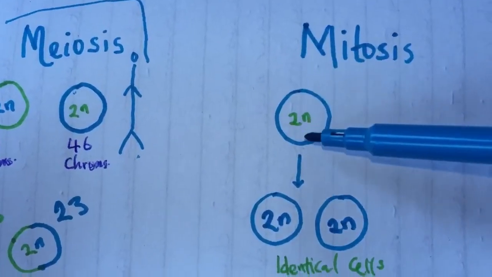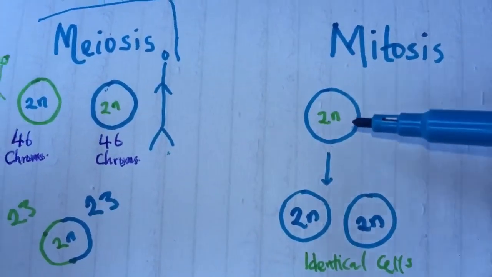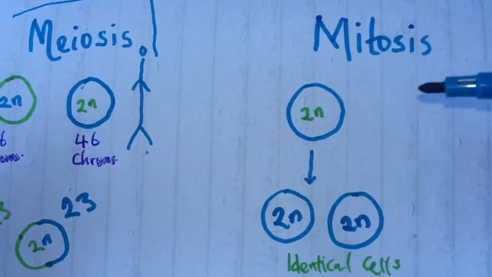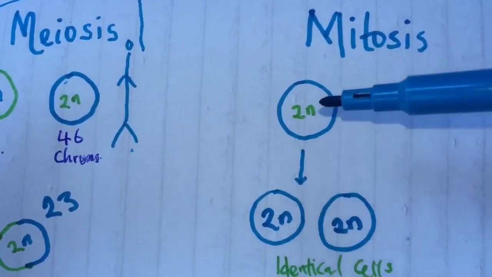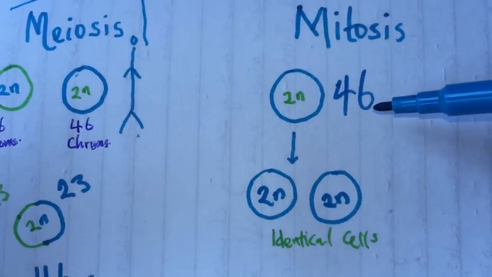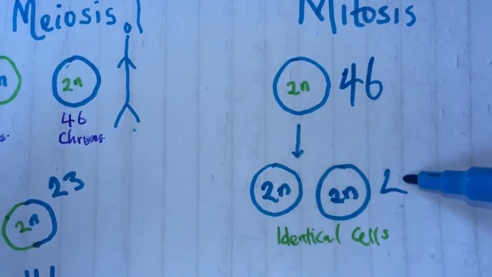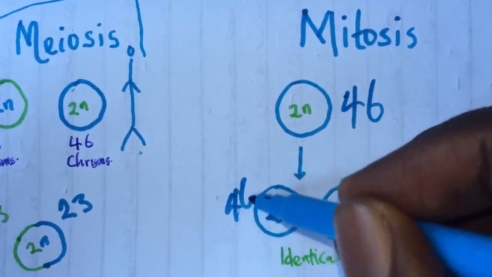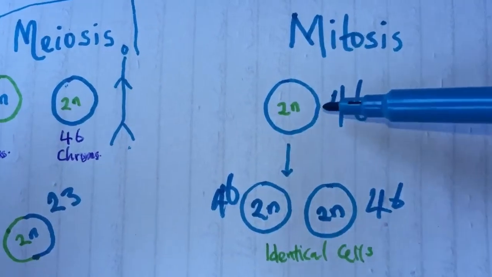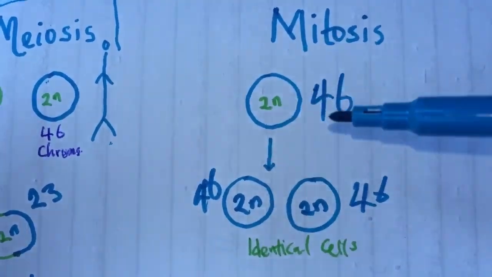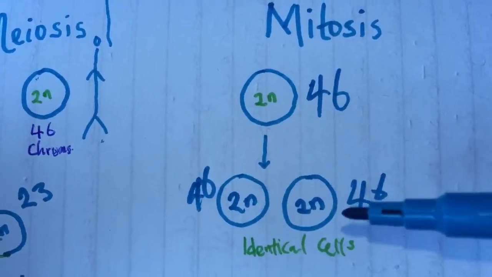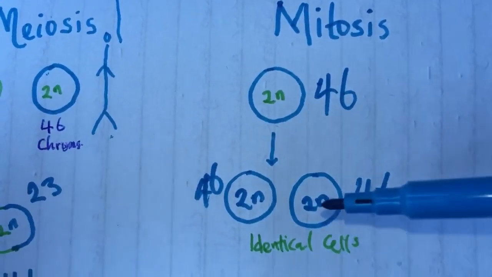This is what happens. Before this cell divides, there is what we call replication. This cell has to replicate to make 2 copies of its DNA. So remember, 2n means it has 46 chromosomes, that is in humans. So these two will also have 46 and 46 chromosomes. But how does that happen? Replication. So before this cell divides, it will have to replicate itself to make copies of its chromosomes, such that these 2 cells will also have the same number of chromosomes.